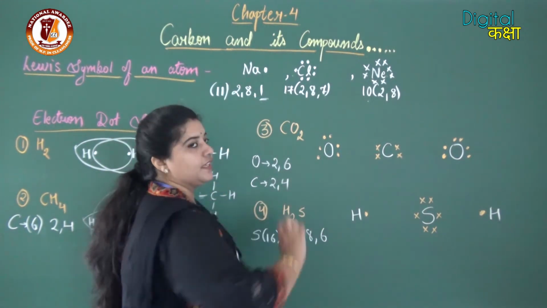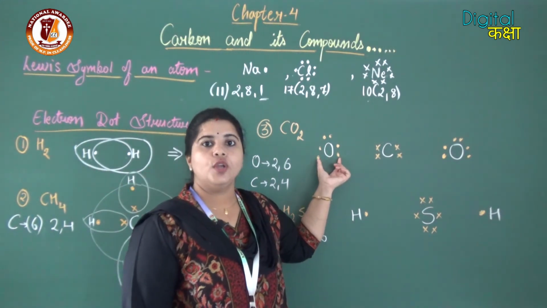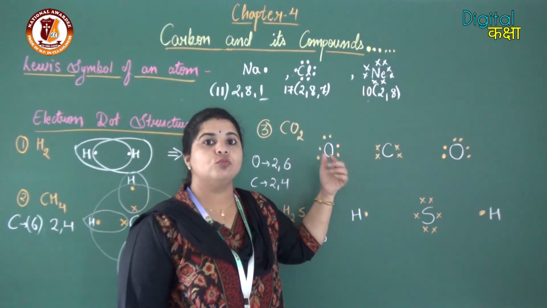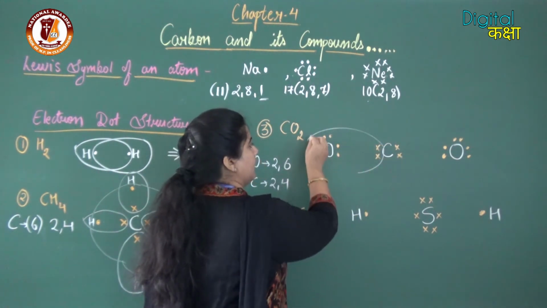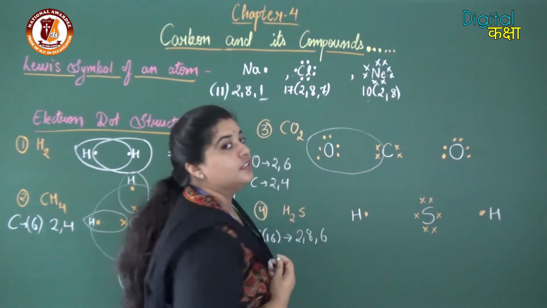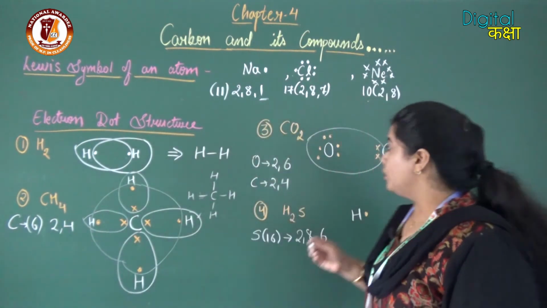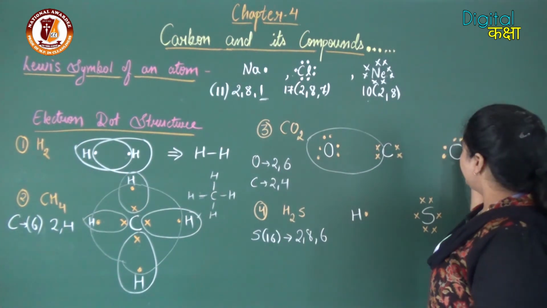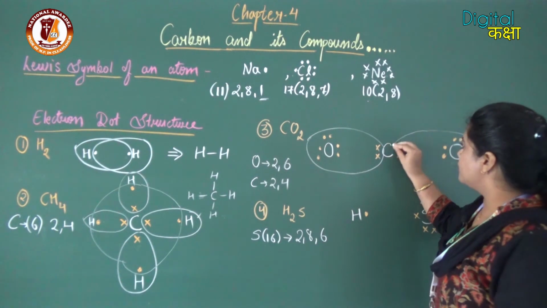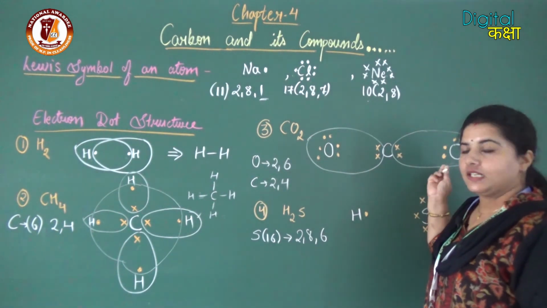So let's stabilize this oxygen. This oxygen has 6 electrons. To get stable, it requires 2 more electrons. So this oxygen is going to share these 2 electrons, and now this oxygen is stable. Similarly, this oxygen also has 6 electrons. To get stable, it is going to share these 2 electrons of carbon, and now this oxygen is also stable.